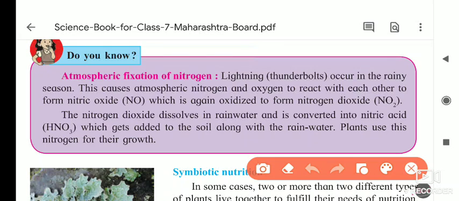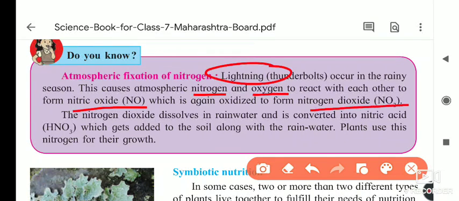This causes atmospheric nitrogen and oxygen to react with each other. So in the atmosphere, you know that gases are present: nitrogen and oxygen are there. When lightning takes place, they combine with each other. When nitrogen and oxygen combine, what forms? Nitric oxide, that is NO, and again it forms nitrogen dioxide, that is NO2.